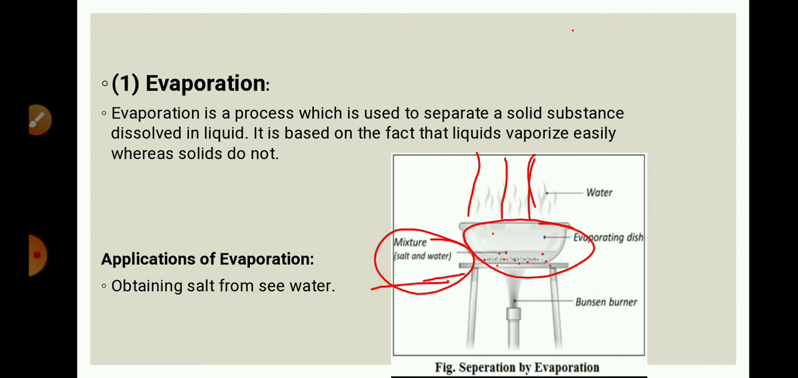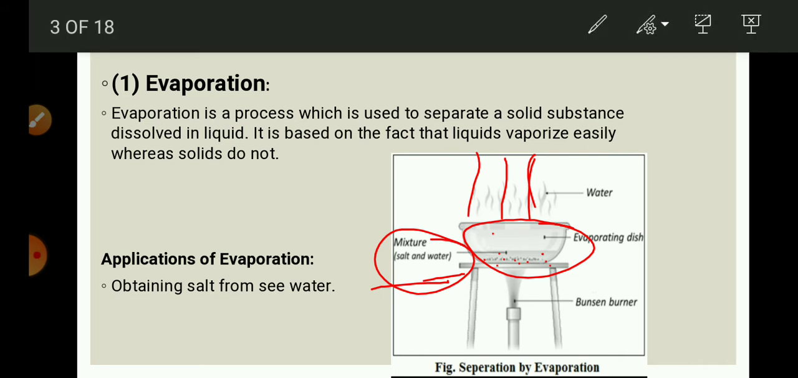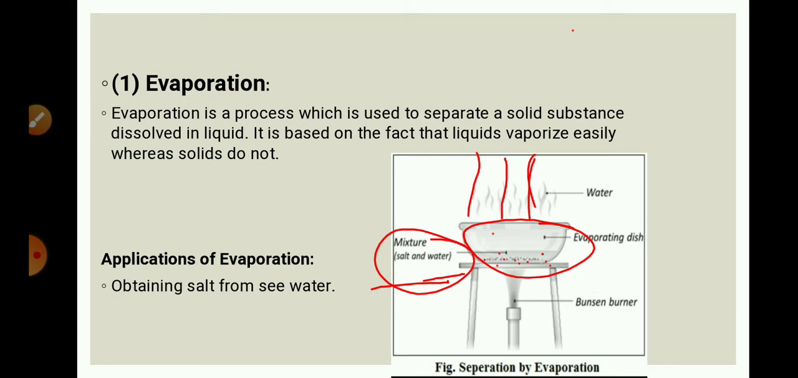What can you interpret from this activity? We can interpret that ink is a mixture of a dye in water. In this, dye is a solid substance and water is a liquid substance. Thus we can separate the volatile component from its non-volatile solute by the method of evaporation. Applications: obtaining salt from sea water, separating color components from ink.